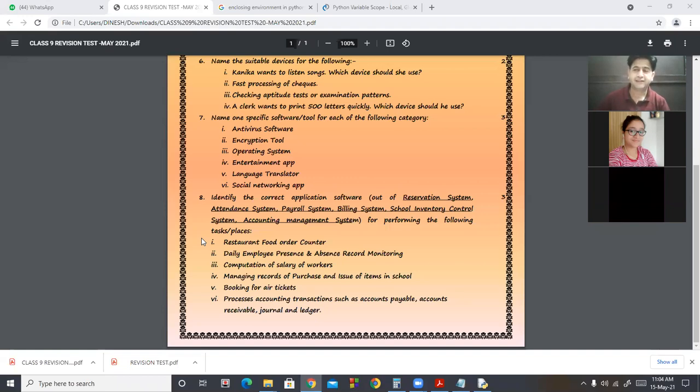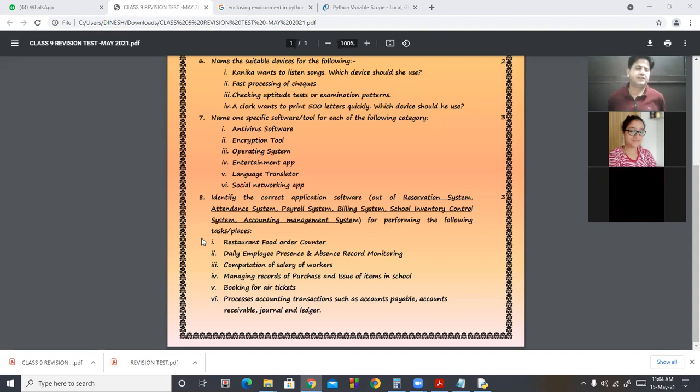Language translator. But language translators are not translators that translate Hindi language into English or English into Hindi. These are language translators. We include compiler, interpreter, and assembler. Social networking apps. So in this Facebook, Twitter, these are social networking websites.